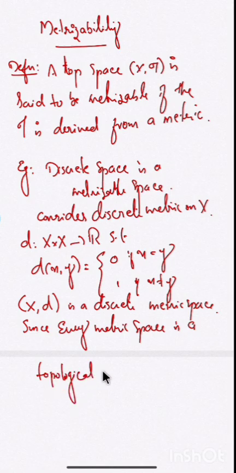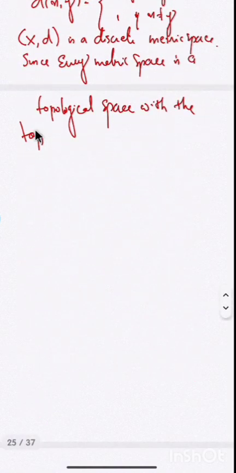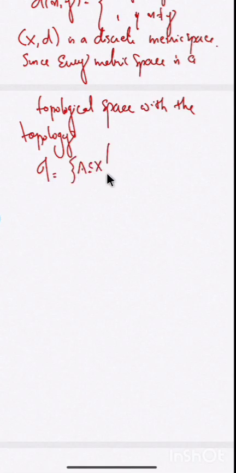The topology is defined by taking all the open sets in the metric space. The topology tau is defined as the collection of all A subset of X such that A is open in the metric space (X, D).